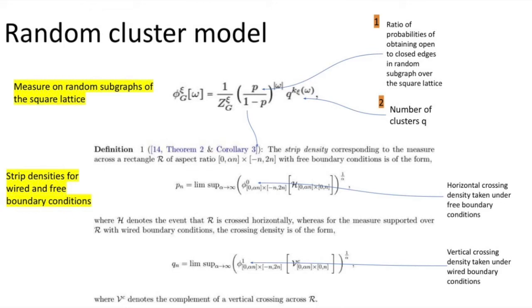And the main technique that's used to obtain Russo-Seymour-Welsh results for this model that is not self-dual is that we introduce strip densities for wired and free boundary conditions. Namely, the first quantity that we define is p_n, which is the limit supremum as alpha tends to infinity of the random cluster measure under free boundary conditions of a horizontal crossing probability across aspect ratio alpha, raised to the reciprocal of alpha, in addition to a similar quantity for the vertical crossing probability given by q_n, which is the limit supremum of the random cluster measure under wired boundary conditions, in which instead we take the complement of a vertical crossing event, raised to the reciprocal of alpha.